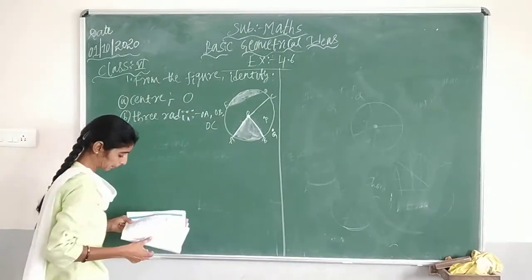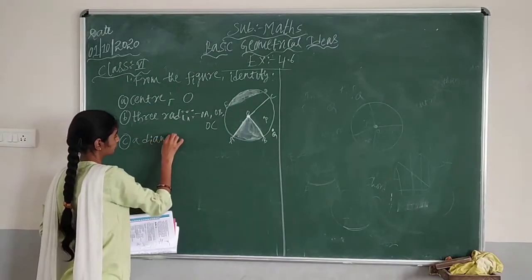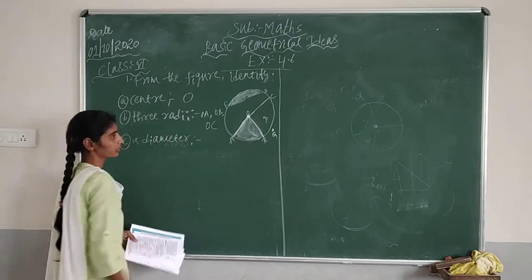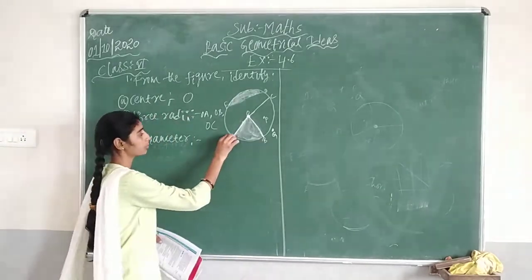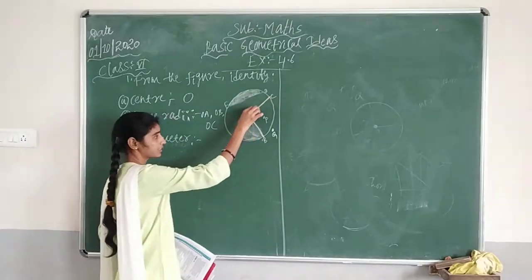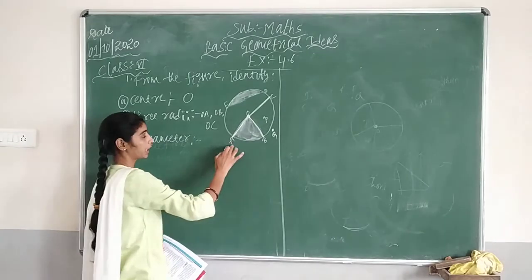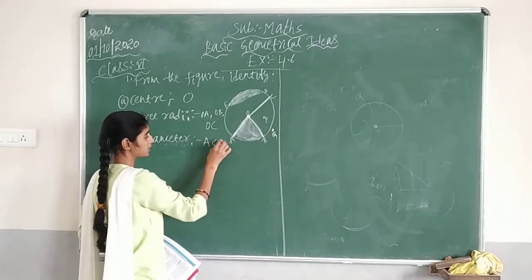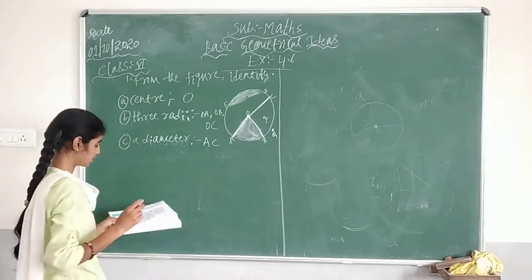Then C, a diameter. So from this figure, how many diameters are there? Yes, you have got only 1 diameter. Diameter means it should pass through the center. So this is the only 1 line which is passing through the center. Which is that line? AC. So AC is that line which is passing through the center and that we call a diameter.